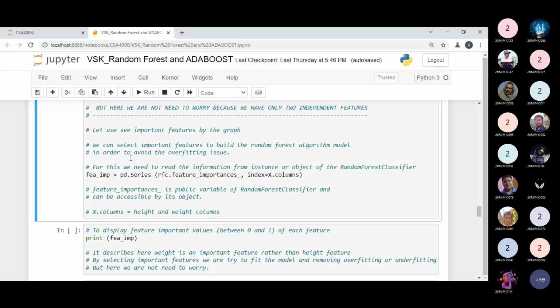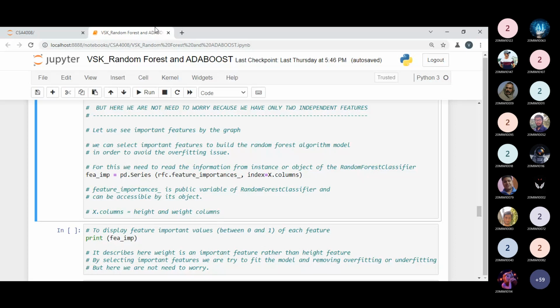These are the features we have chosen, but we have to check their importance, that is, determine the feature importance values. So let us calculate all these things. feature_importances_ is a public variable of the random forest classifier, and it can be accessed by its object only, so RFC is what we have to use. X.columns, the height and weight, will display only here because we have two columns only. But if we have multiple columns, we can get all their values. What is the value of the feature importance? So let us execute this code.